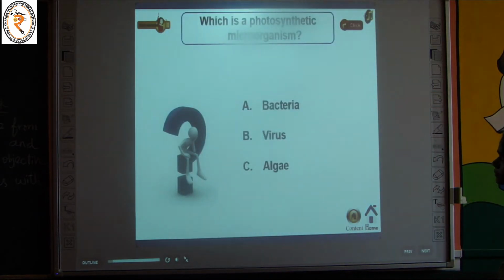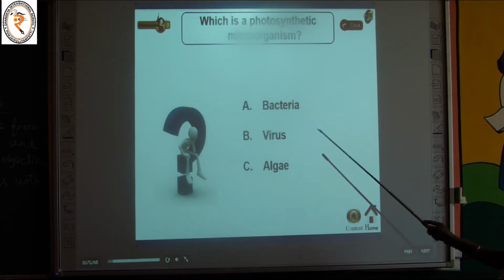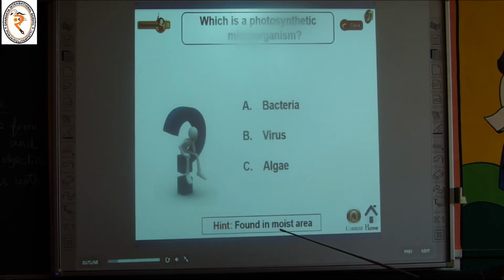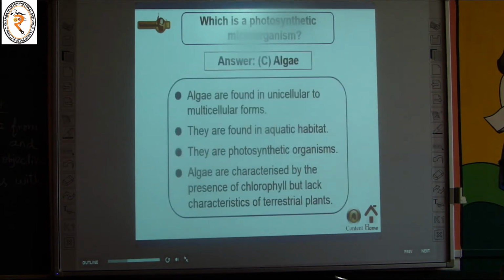The next one. Which is a photosynthetic microorganism? Bacteria, virus, algae. Which one? I'll give a hint. It is found in moist areas. You already know that algae are green in color, so they have chlorophyll. So which is a photosynthetic microorganism? It is algae.